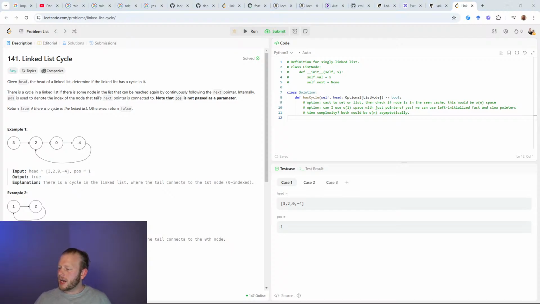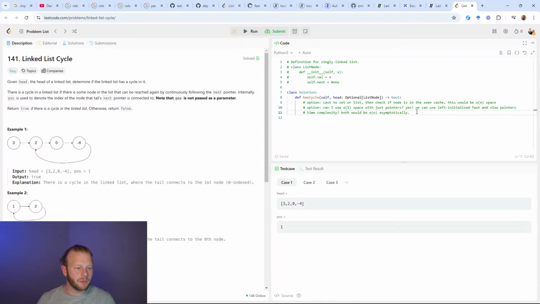Brandon says, is fast 2 ahead and slow goes up 1 every time? Basically, yes. So fast does not need to be 2 ahead. We will initialize them both at 0. They'll be left initialized. But the fast one will move twice when the slow one moves only once. So it will end up being 2 ahead, just not at initialization time. Not trying to split hairs, just trying to answer your question. Good question.